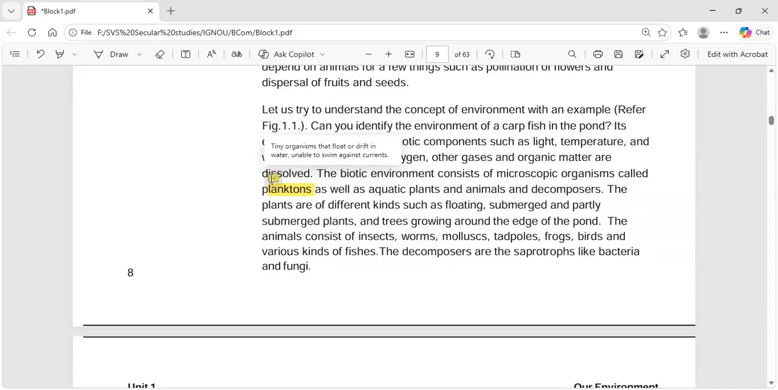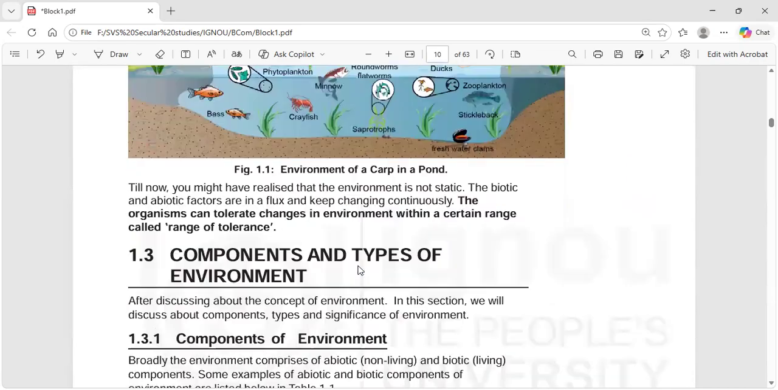Planktons are tiny organisms that float or drift in water, unable to swim against the current. Wherever the current takes them, they will go that way. There are also aquatic plants and animals and decomposers. The plants are of different kinds, such as floating, submerged, and partly submerged plants, and trees growing around the edge of the pond. The animals consist of insects, worms, mollusks, tadpoles, frogs, birds, and various kinds of fishes. The decomposers are the saprotrophs like bacteria and fungi. So you can see all these things here.